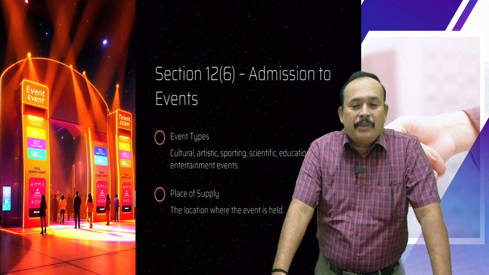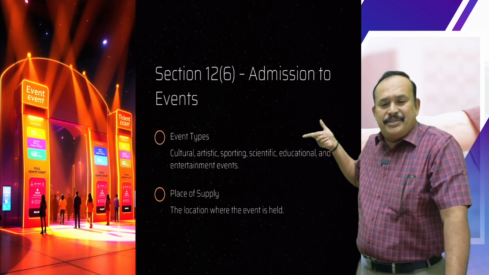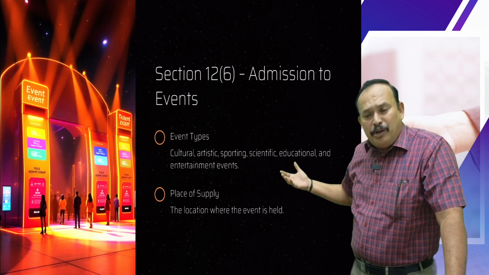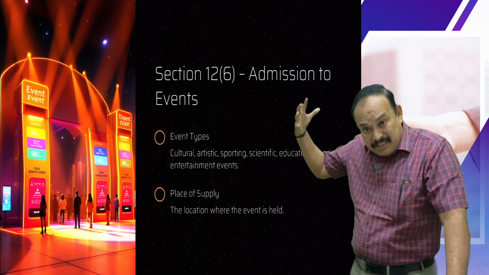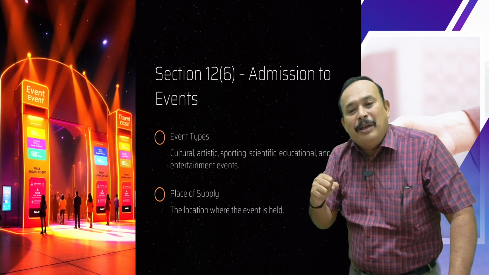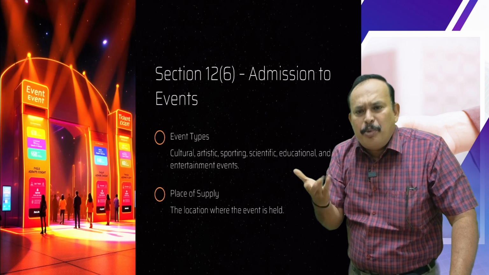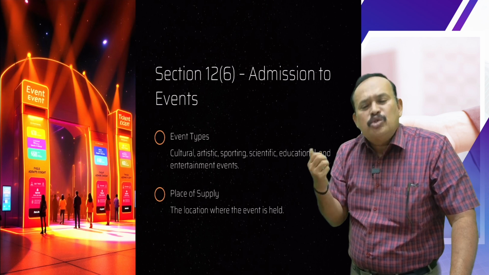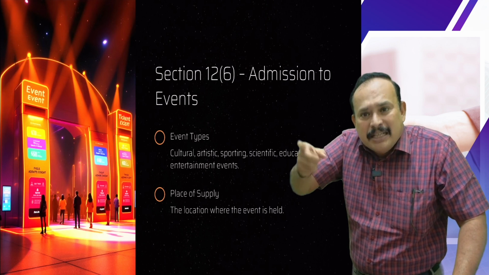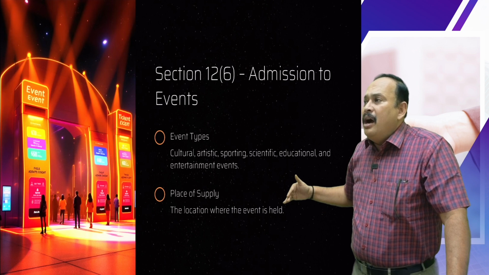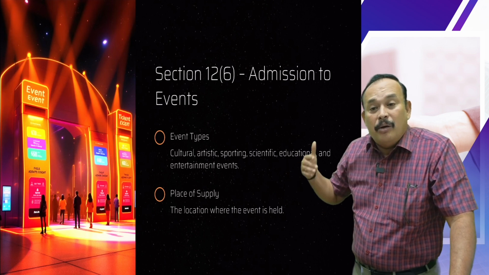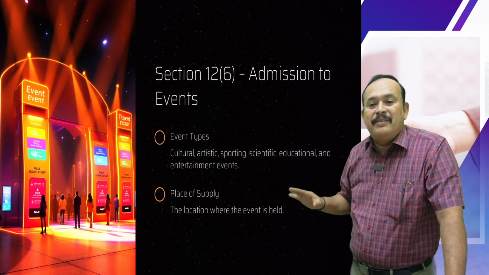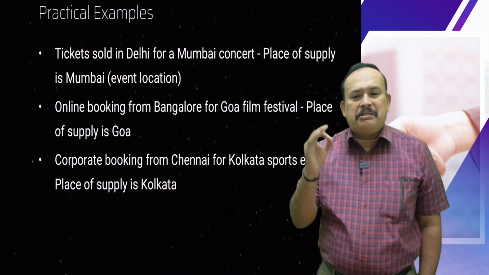Do you understand what I am saying? Now coming to admission to events: cultural events, artistic events, scientific events, education events, entertainment events. I purchased a ticket through online to watch an IPL match. IPL is a sporting event, an entertainment event. So where the event is actually held is the place of supply. It may be held in India, it may be held outside India also. No problem. Place of supply goes where the event is actually held. That's all. Practical examples.